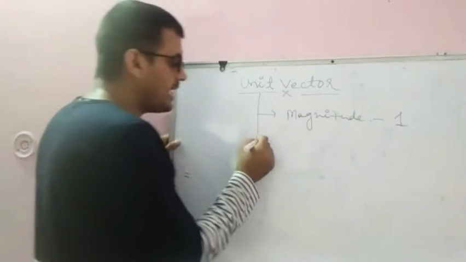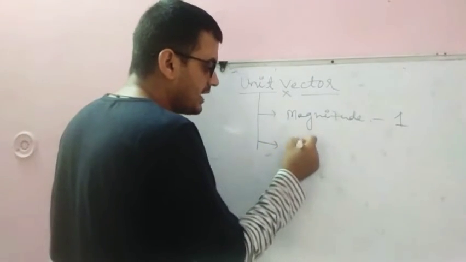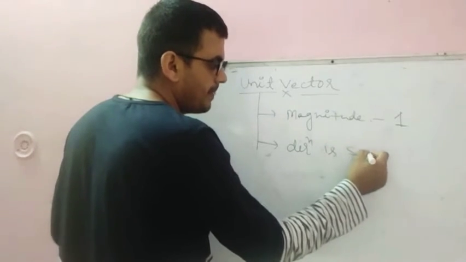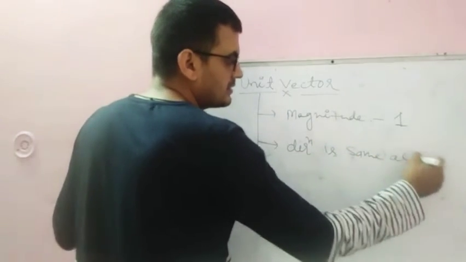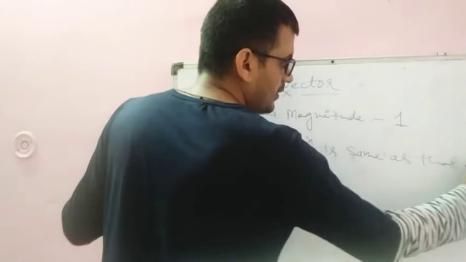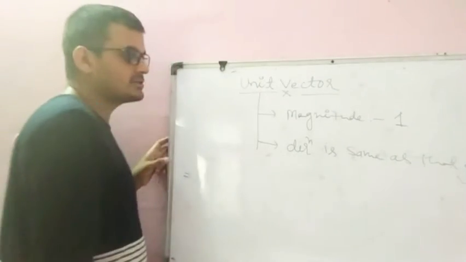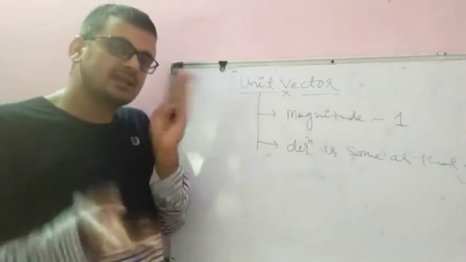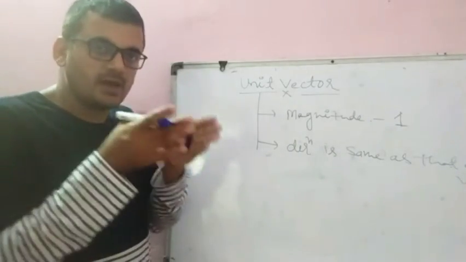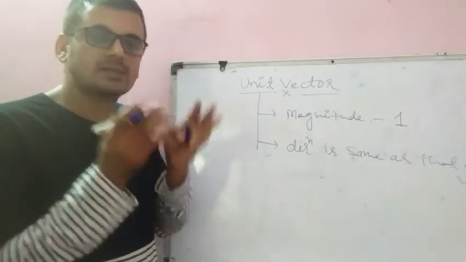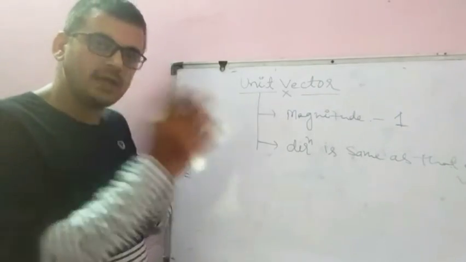Its direction is same as that of the vector. Actually, it indicates the direction of any vector. A unit vector always indicates the direction of any vector.